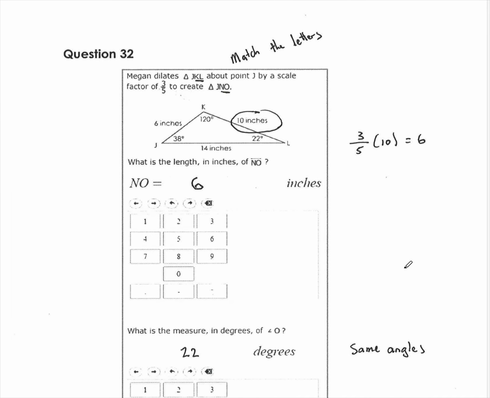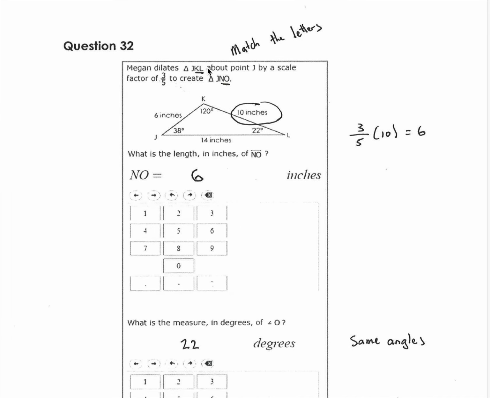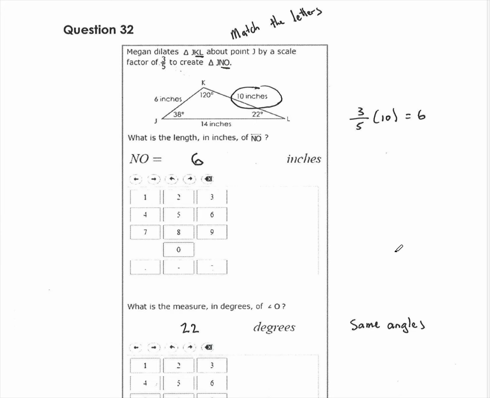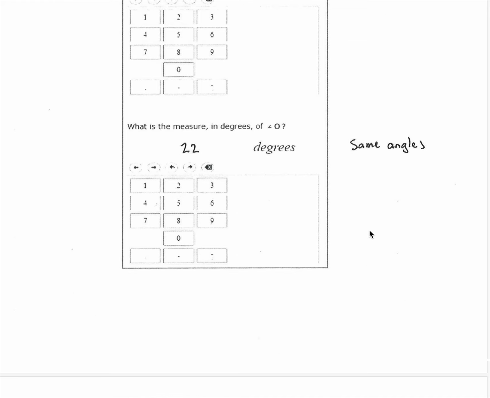Match up the letters, right? KL matches up with NO. And so the scale factor is 3/5. So this is a reduction. And so I just took 10 times 3/5 and got 6. And the angles are the same. Remember, the angles are going to be the same. And angle O matches up with angle L. So if L is 22, then O is 22. Similar figures have the same angles.